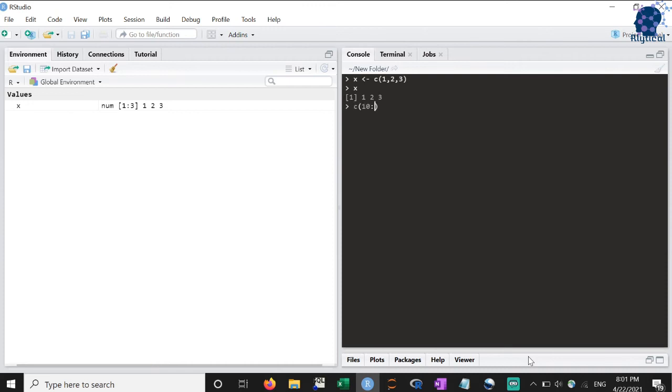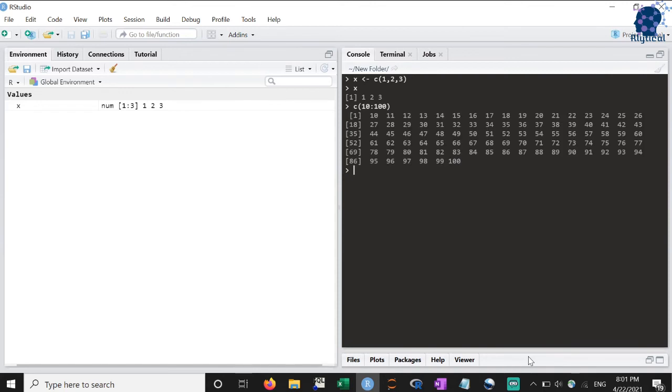If I have a large vector which occupies more than one line in the R console, then what this tells us is that the first line contains 17 elements, the second line starts from element number 18, the third line starts from element number 35 and so on. We will review these indices in detail in the topic on subsetting vectors.